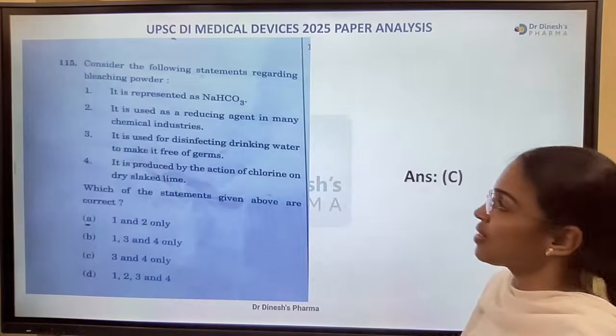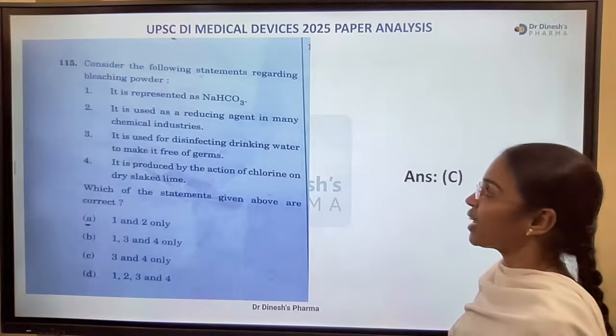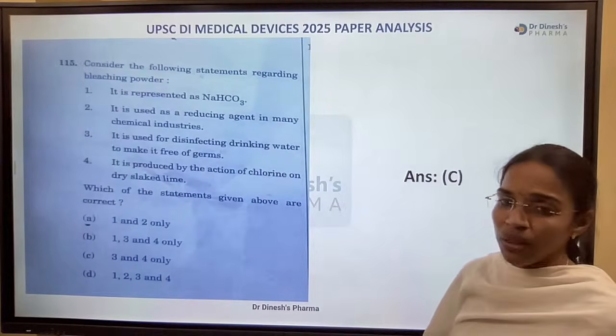Again, yes. Consider the following statements regarding bleaching powder. It is represented as sodium bicarbonate.